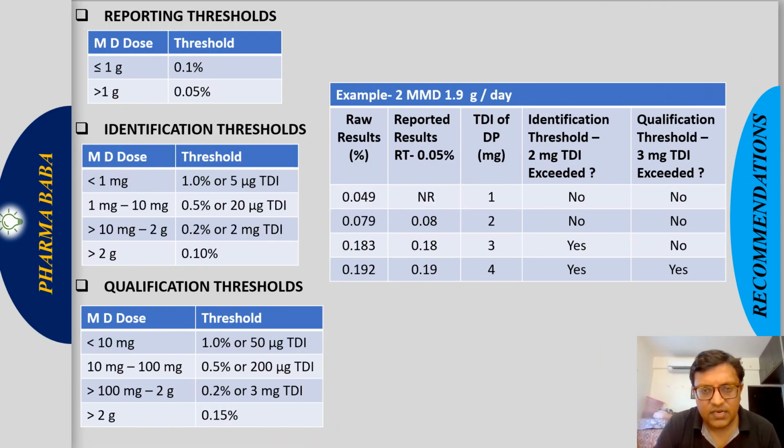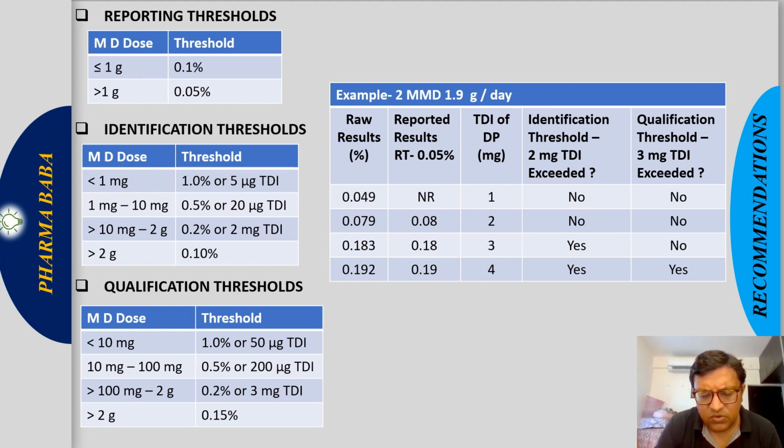So we will check one more example. Here the MMD is 1.9 gram per day. These are the raw results: 0.049, 0.0. If it is 1.9 gram per day, it will fall in this category. So the limit will be 0.05 for the reporting threshold.